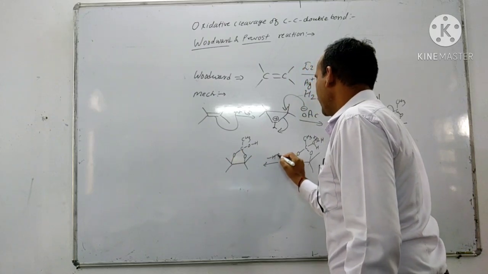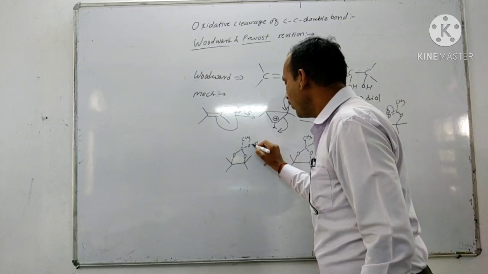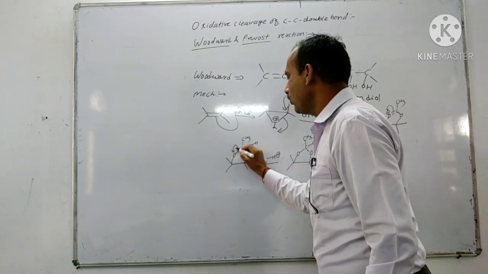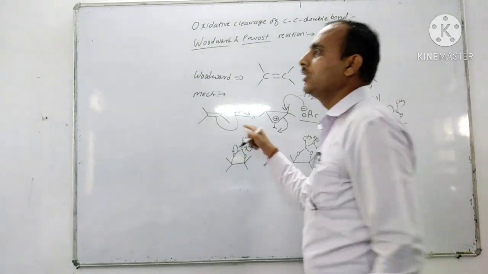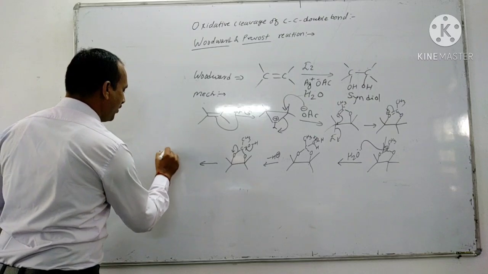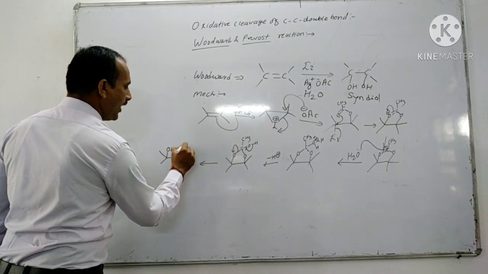Now minus H plus, so loss of H plus ion. Then this OH bond shifts here, formation of C double bond O. Then O minus takes this proton to form the OH. It forms OH, and here is OAc.